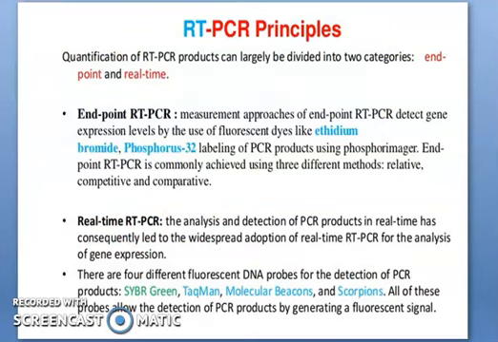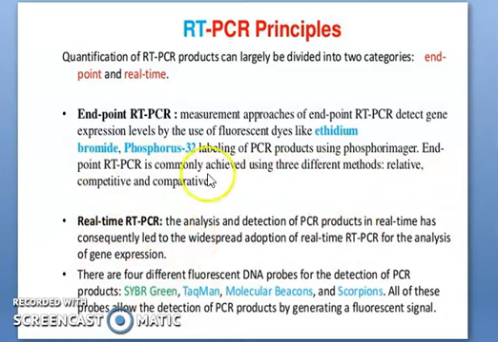Then you can see what is the main principle of RT-PCR. What is the RT-PCR principle? The quantification of RT-PCR product can be largely divided into two categories, endpoint and real time. So what is the meaning of endpoint RT-PCR? The approach of endpoint RT-PCR detects gene expression level by the use of a fluorescence dye like ethidium bromide or phosphorus 32 labeling of the PCR product, commonly achieved by three different methods: relative, competitive and comparative.